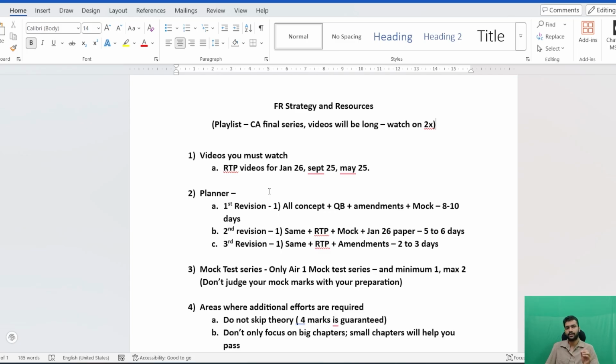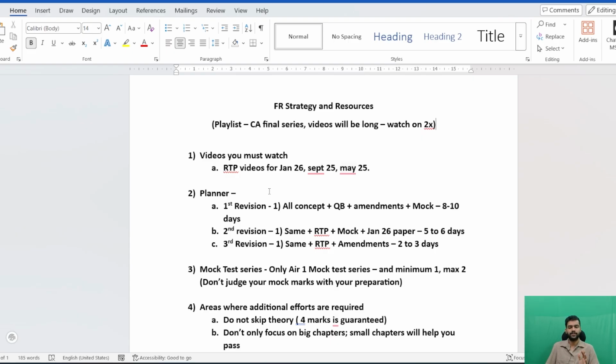After doing the entire second revision, you have to again give a mock test, and just for reference, do the Jan 26 paper. You do not have to do the entire paper, just skim through the Jan 26 paper, because in Jan 26 the FR paper was an easier one, so it was not a tough one that you have to do every question. Just skim through the Jan 26 paper.